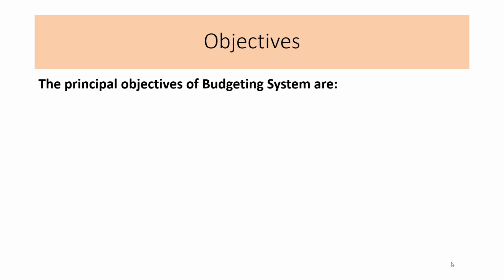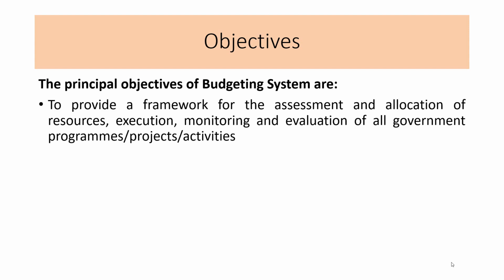Objectives. The principal objectives of the budgeting system are to provide a framework for the assessment and allocation of resources, execution, monitoring, and evaluation of all government programs, projects, and activities, like we have already seen in the previous slide.